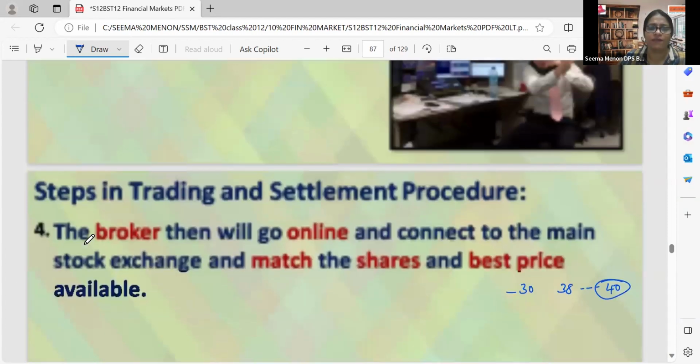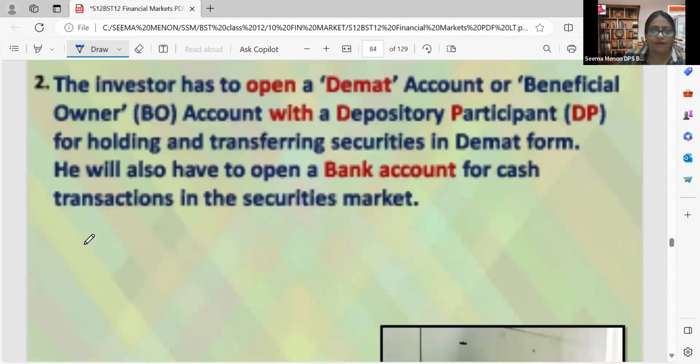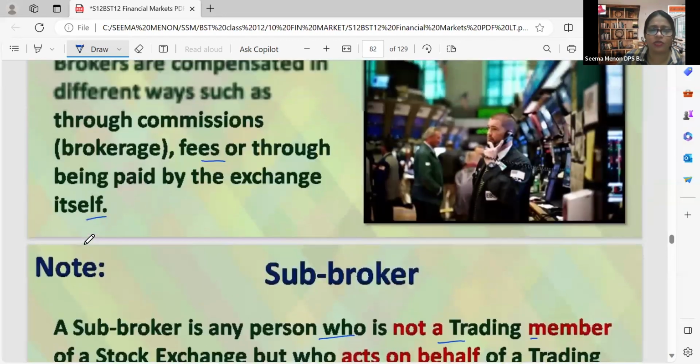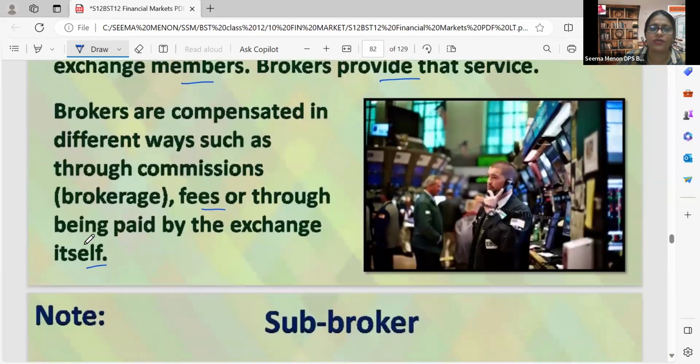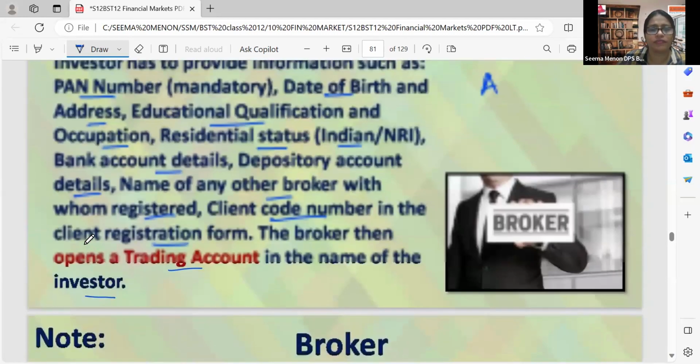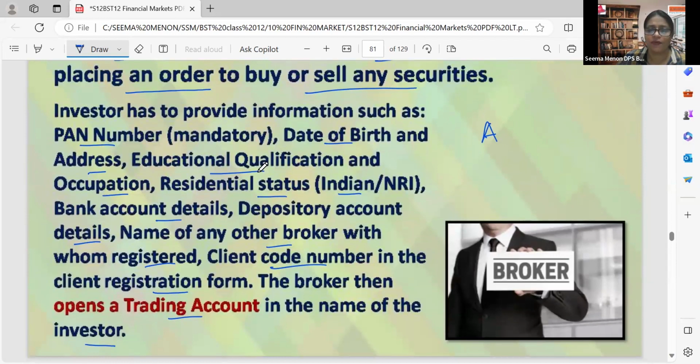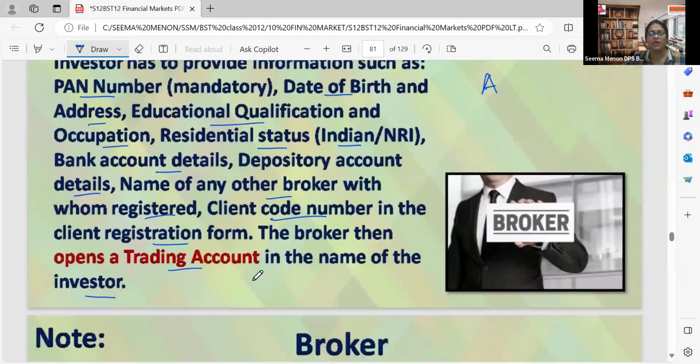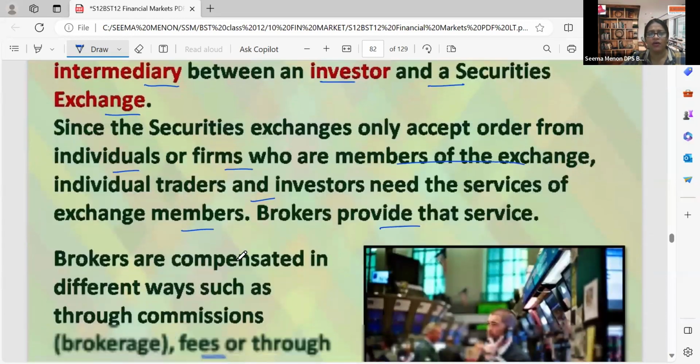Let's recapitulate all the 5 points. First, the investor has to find a broker, and the broker should be a registered person in the stock exchange, and that is called a registered broker. After that, the investor has to hand over some information: PAN number, date of birth, address, educational qualification, occupation, bank details, depository account details, name of the broker. If previously registered and the person shifted from one city to another, then the client code number in that old client registration form, etc. After this, the broker opens a trading account in the name of the investor.